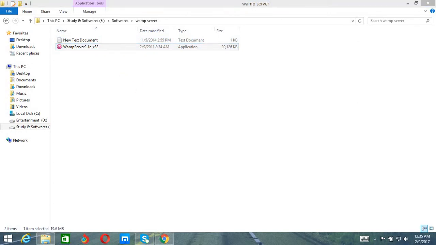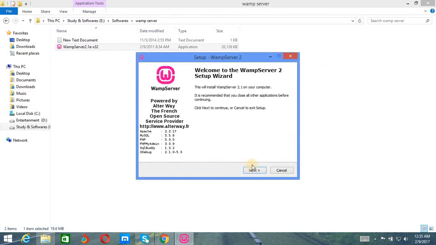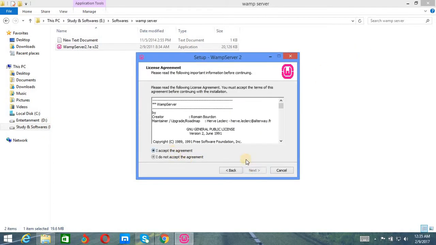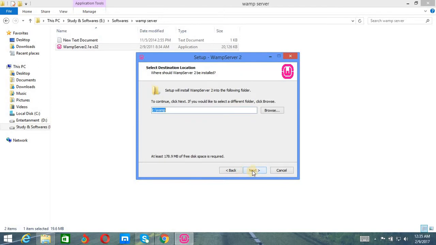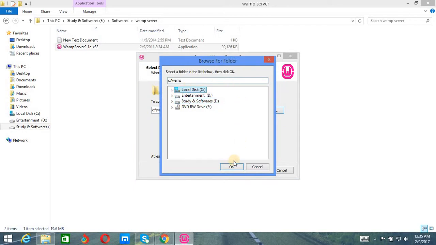This is my Wampserver. Click yes, accept the agreement. Give it the path if you want to install it in a different place. You can check this out here. I will download it and see.